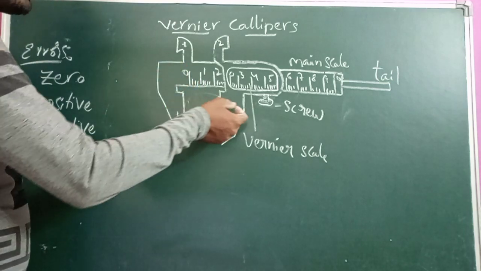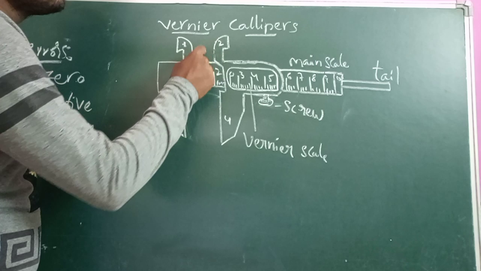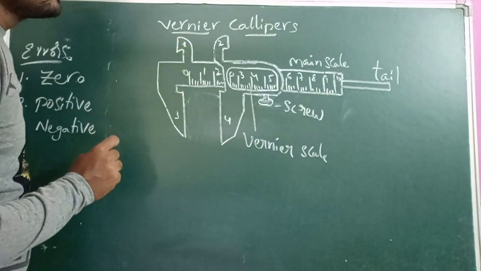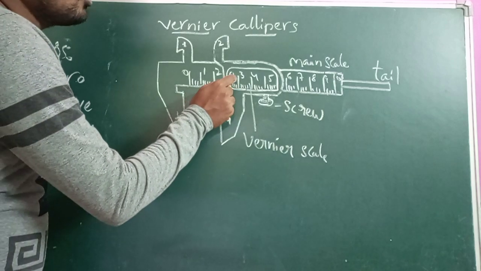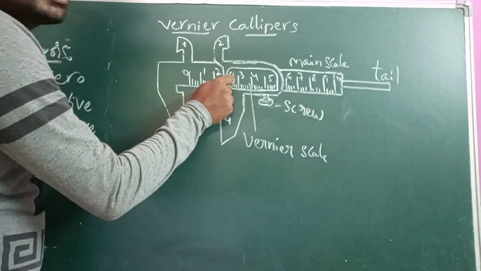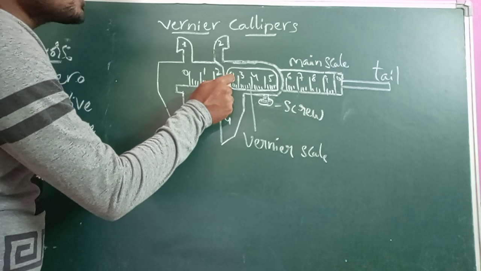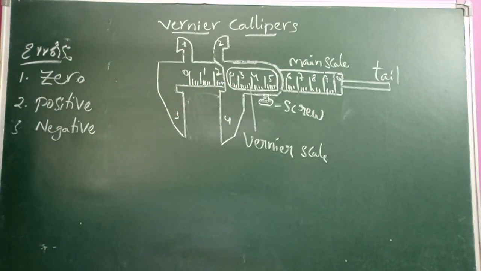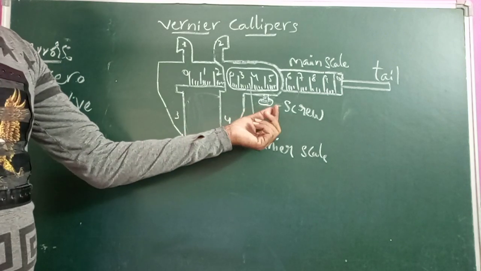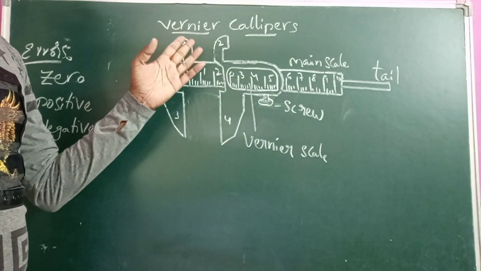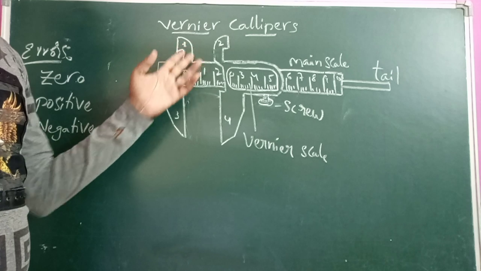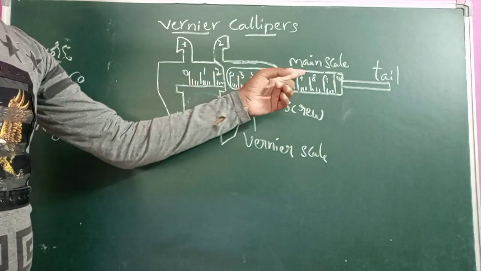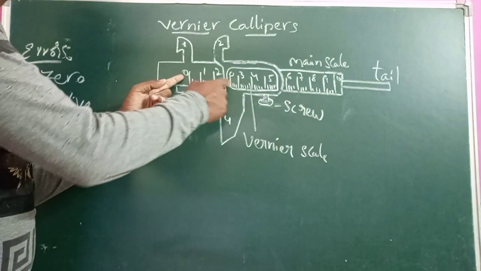After tightening the screw, the jaws 2 and 4 come close to the jaws 1 and 3, so the zero on the vernier scale must coincide with the zero on the main scale.